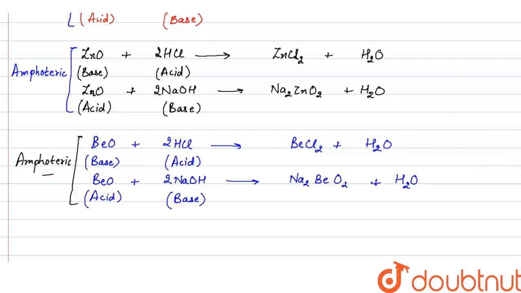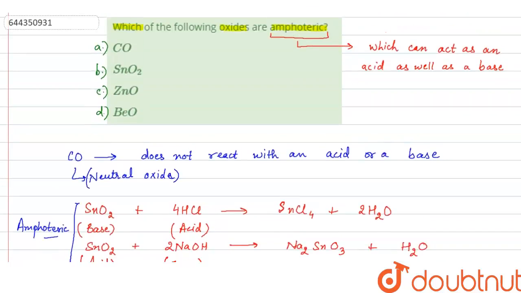Right? So if we look at the options, option A will be wrong because carbon monoxide is a neutral oxide, and we have option B SnO2, option C ZnO, and option D BeO. These options will be correct because all these oxides are amphoteric in nature. So all these will be the answers. So this is the answer.